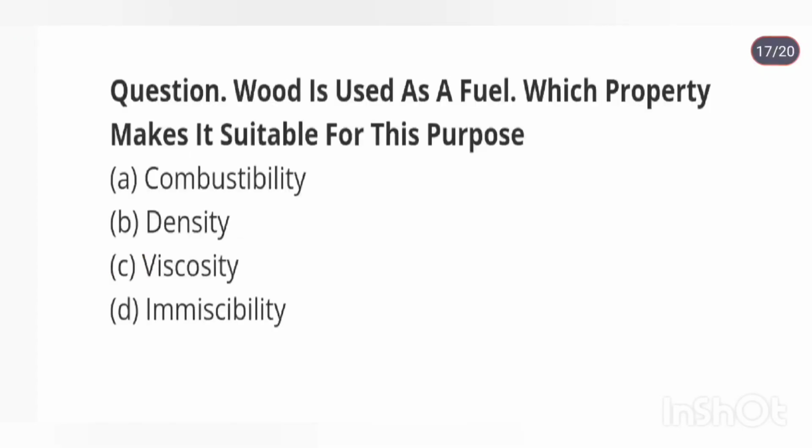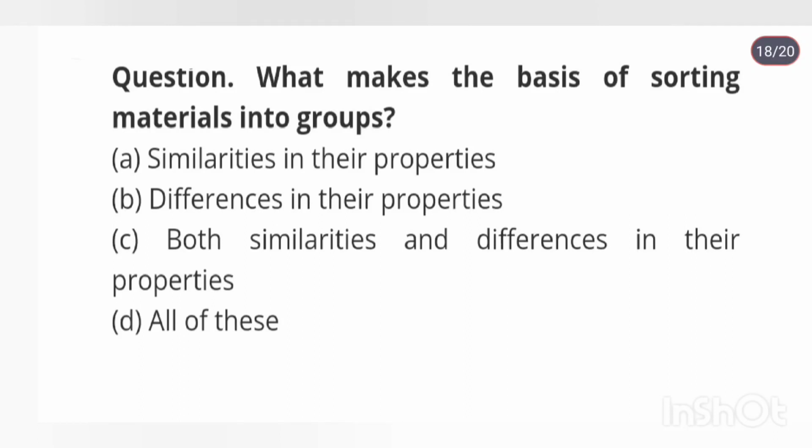Wood is used as a fuel. Which property makes it suitable for this purpose? Combustibility. What makes the basis of sorting materials into groups? Both similarities and differences in their properties.